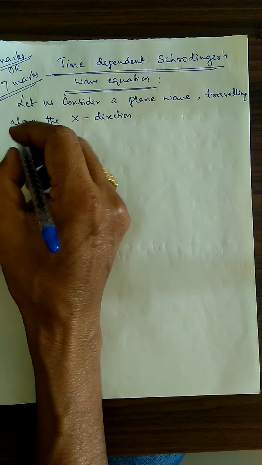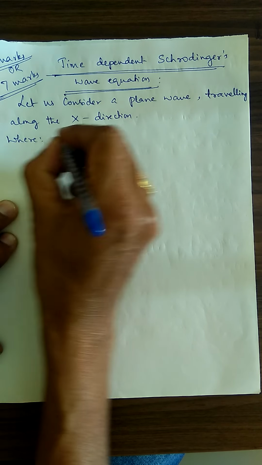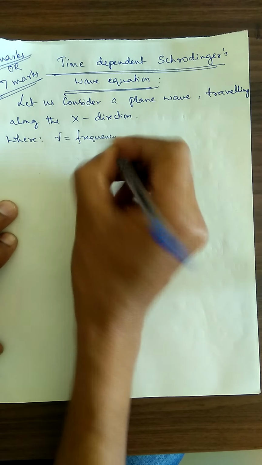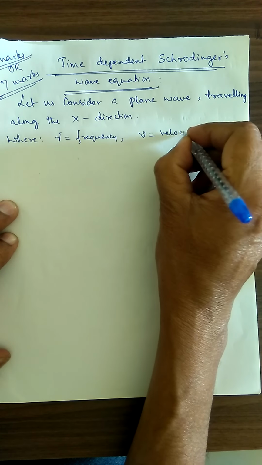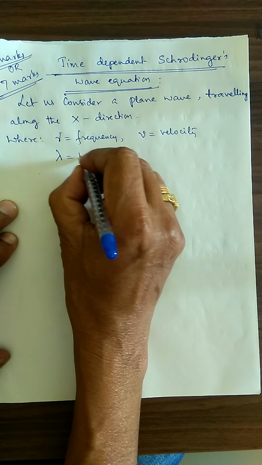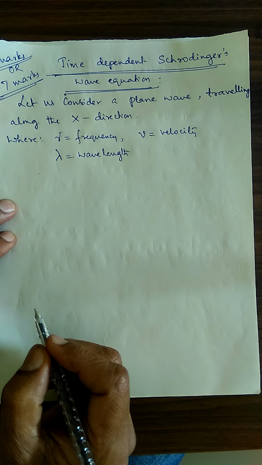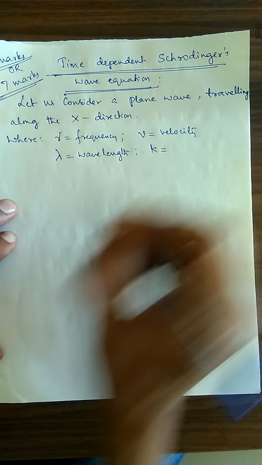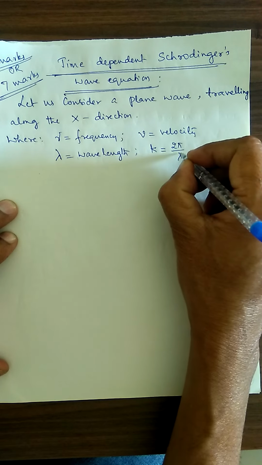For that particular wave, where nu is the frequency of that particular wave, v is the velocity for that particular wave, lambda is the wavelength, and k, the propagation constant, is equal to 2 pi divided by lambda.